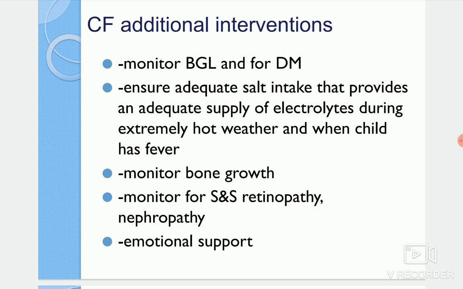And monitor their growth, including bone growth, and we need to monitor them for the signs and symptoms related to retinopathy and neuropathy, because that also happens here. As complications along with these conditions, these are additional problems that come along in their body. So we have to check for those things, and emotional support is also needed here, especially for their parents.